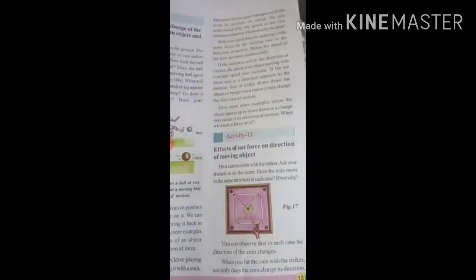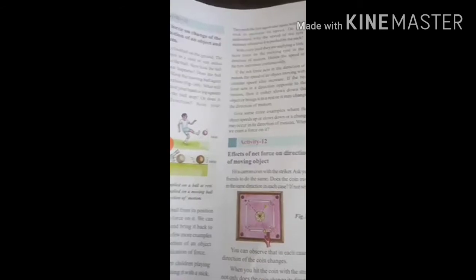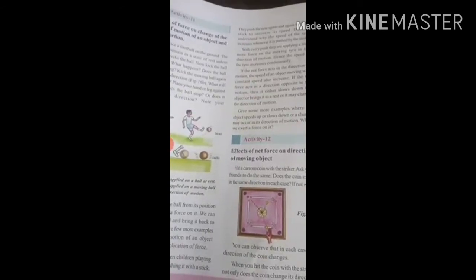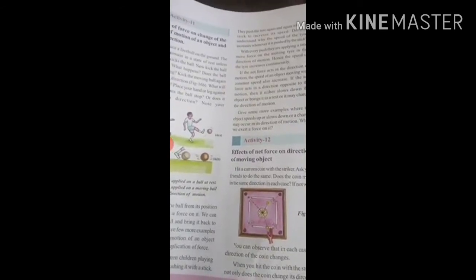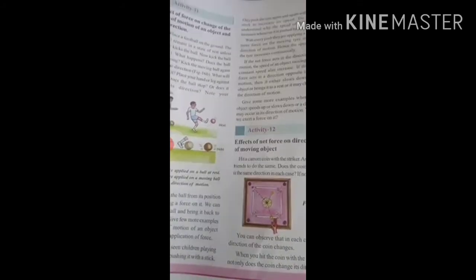From the observations of the carom board, we observe direction changes and speed changes, the coins moving in different directions. Yes or no? Yes. So from these observations we can say that a net force stops a moving object or makes a stationary object move, and also changes the speed and direction of a moving object. Thus a force can change the state of motion of an object.